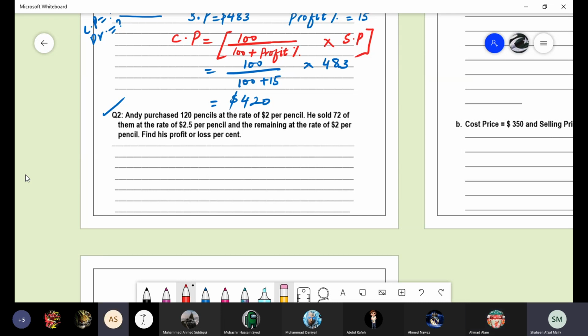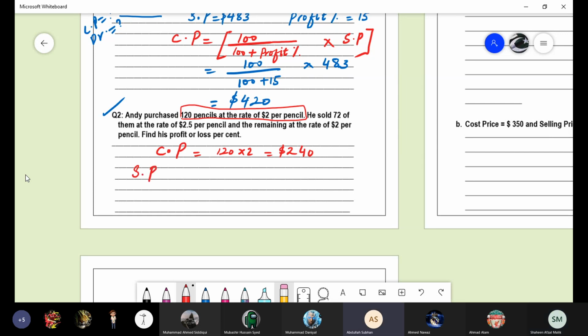He purchased 120 pencils at the rate of $2 per pencil. Okay, what is the cost price? Cost price is equal to 120 multiplied by 2, $240. Okay, what about the selling price?